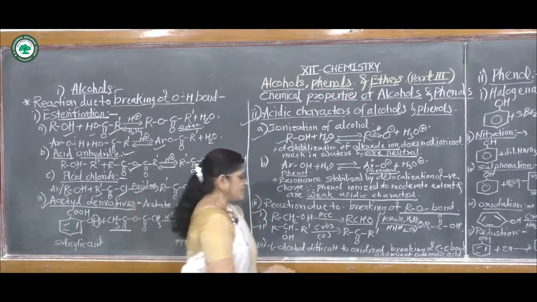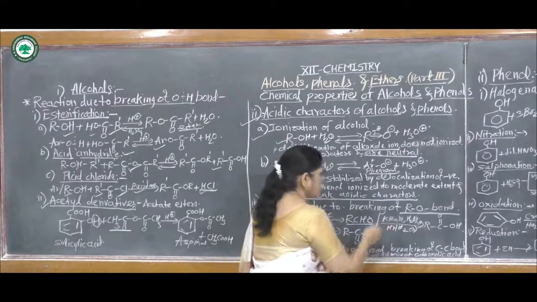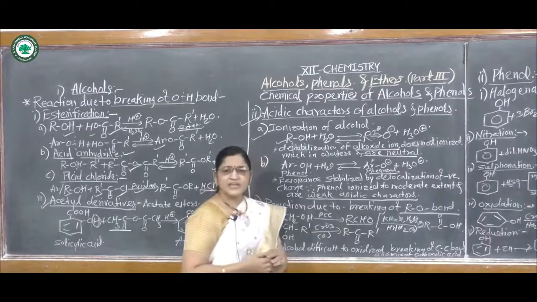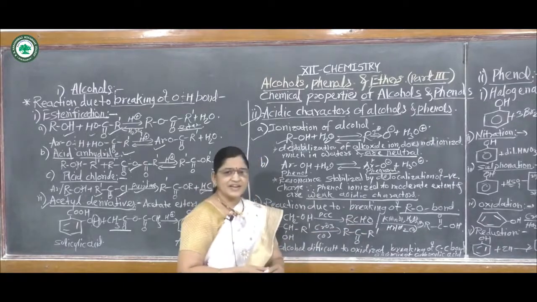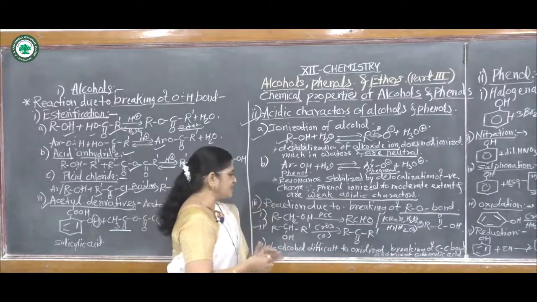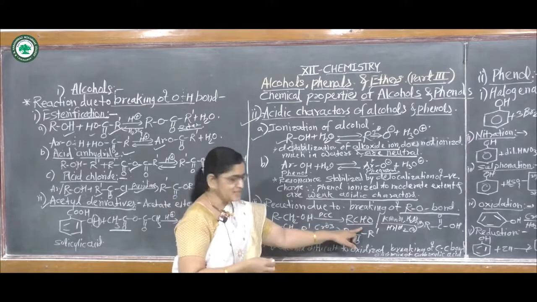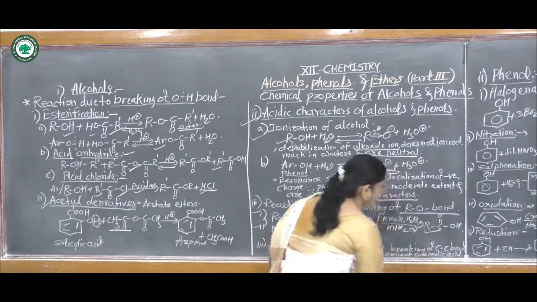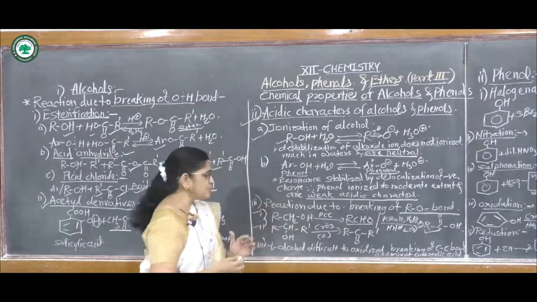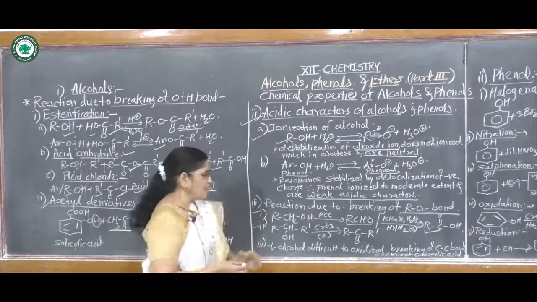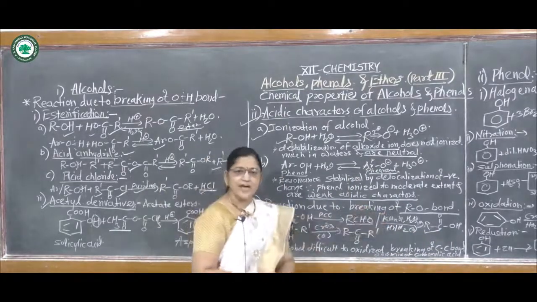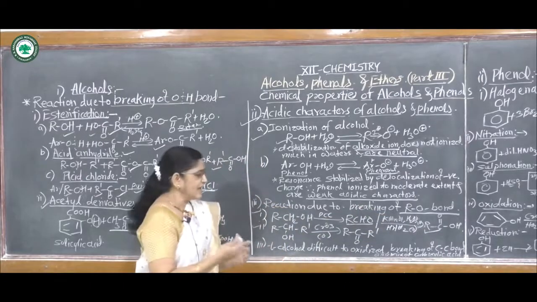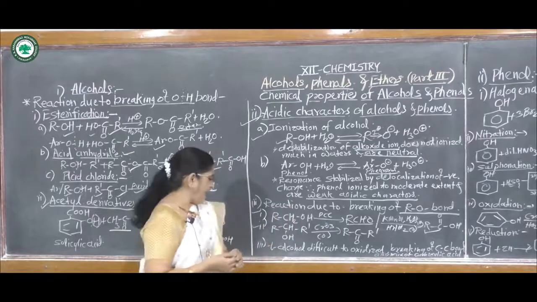But if it reacts with common oxidizing reagents, that means potassium permanganate, potassium dichromate or nitric acid, then at first it gives aldehyde, RCHO, and after this it again gives carboxylic acid. It gives two products, first aldehyde and then carboxylic acid.